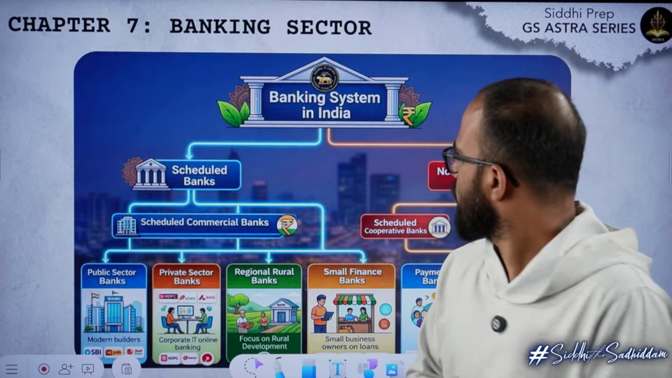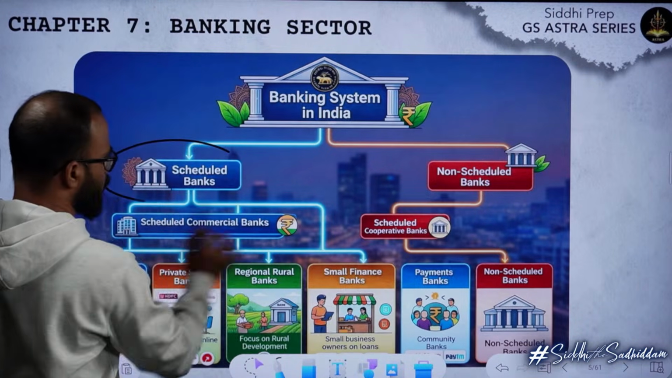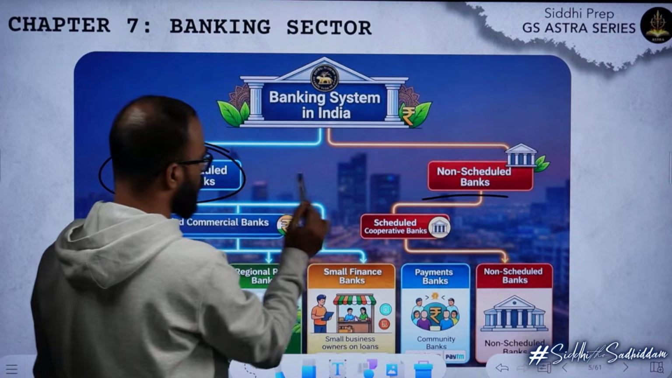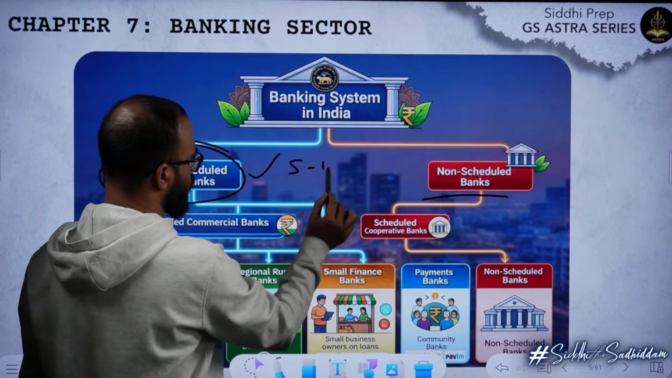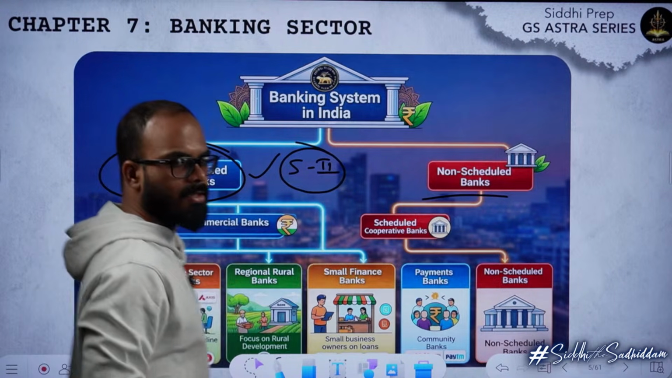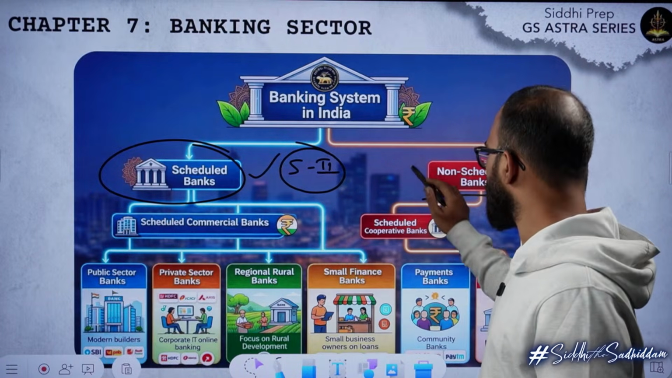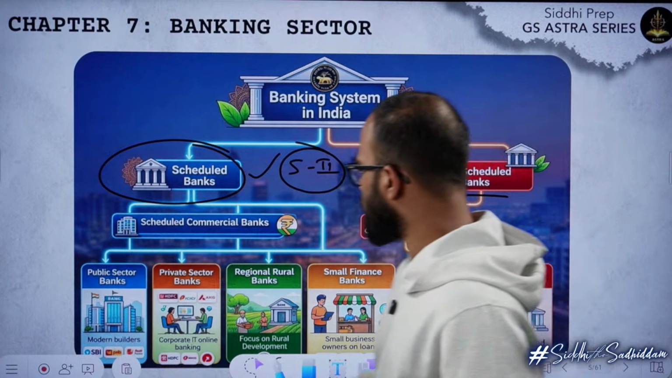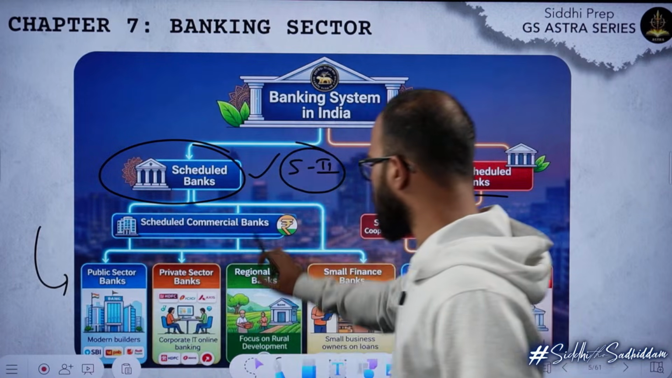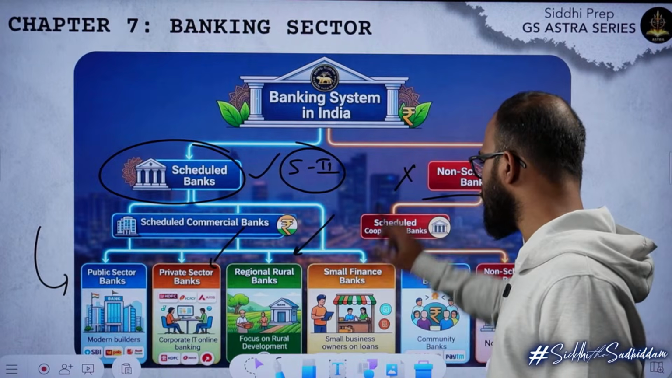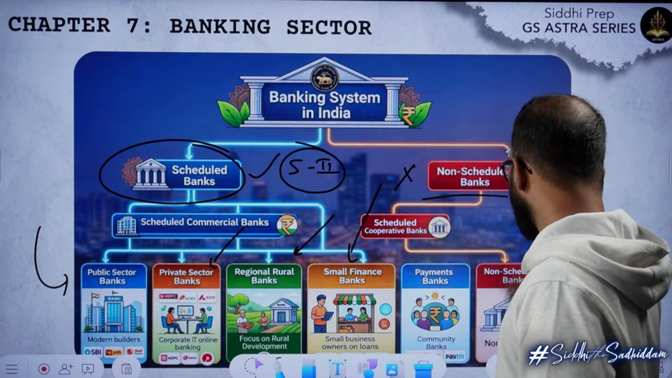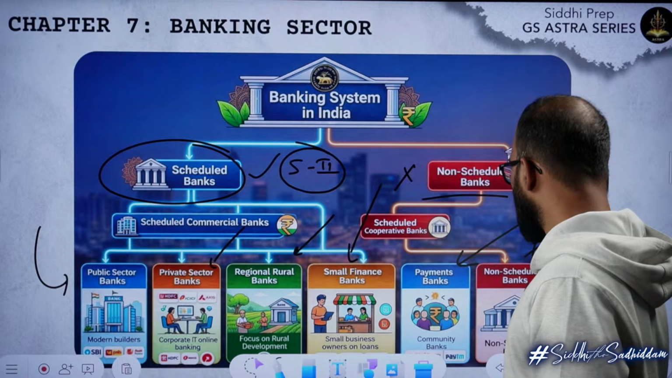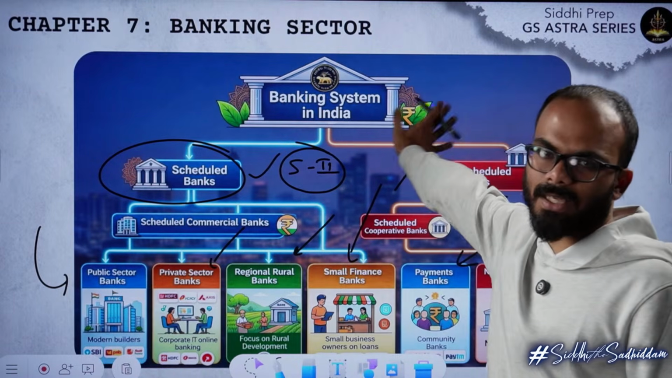So within India, there are scheduled banks and non-scheduled banks. It's simple. Scheduled banks are written in Schedule 2 of the Reserve Bank of India Act. Non-scheduled banks are not written in this particular act. Now within scheduled commercial banks, you have public sector banks, private banks, regional rural banks, small finance banks, and payment banks. These are various types of banks.